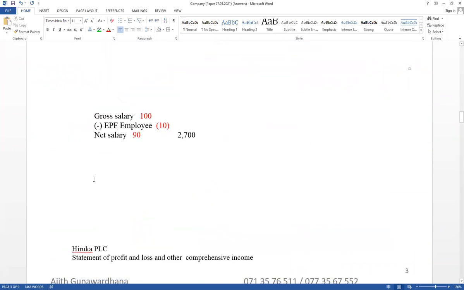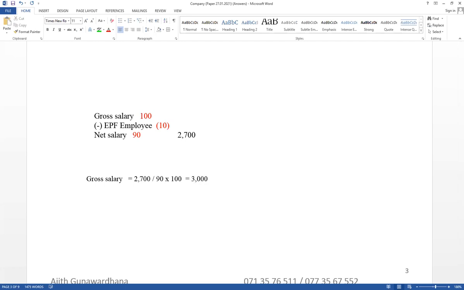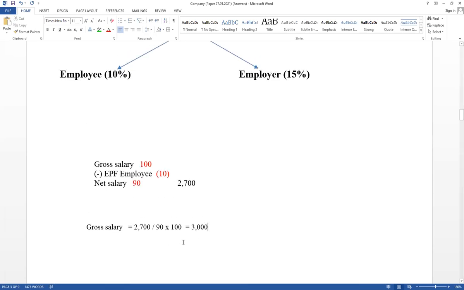Therefore, this is the way you have to calculate gross salary. First one, you have to calculate gross salary. Gross salary equal 2,700 divided by 90 into 100. Therefore, this is the gross salary. Gross salary equal 3,000. Therefore, this value should be considered as a salary, but already paid amount included under administration expense. Therefore, gross salary equal 3,000.